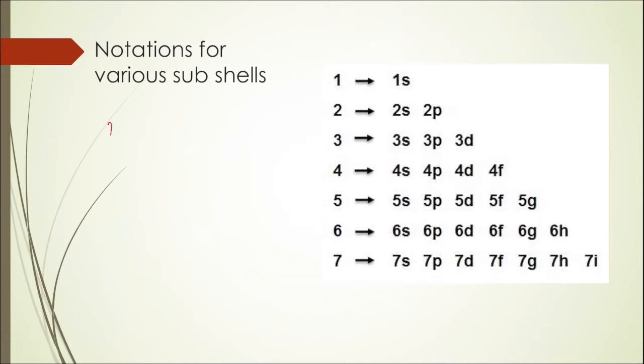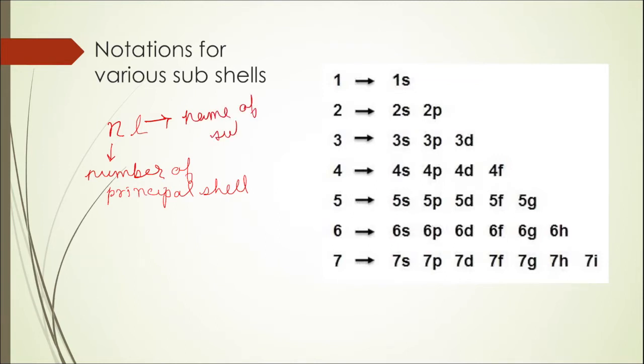A subshell always is denoted as nl, where n will represent the number of the principal shell and l here will denote the name of the subshell. So let us understand this with an example.